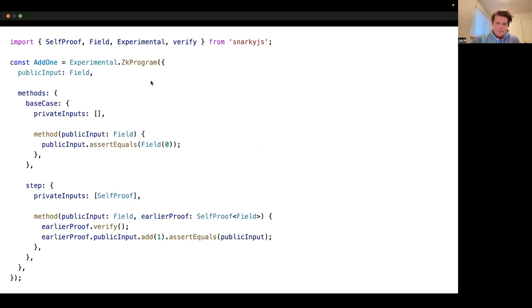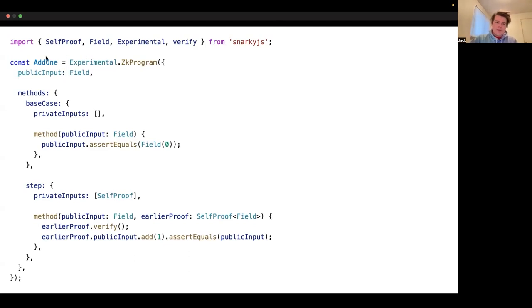This is a very simple ZK program. ZK program is the API that we use to create these provable programs, as opposed to smart contracts. These are literally just programs. And so you can think of a smart contract as sort of a superset of a ZK program. It's a ZK program, but it also has stuff to manage state and other blockchain stuff. These ZK programs are not related to the Mina protocol. They're literally just provable programs. You can write them, prove them, and verify them all inside of your browser. So you could do something like make a peer-to-peer application that uses these.